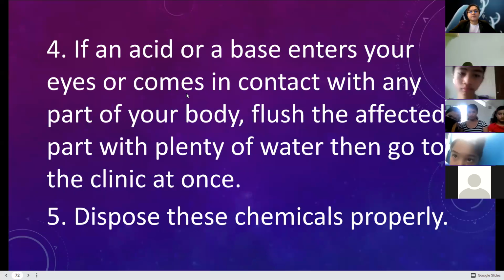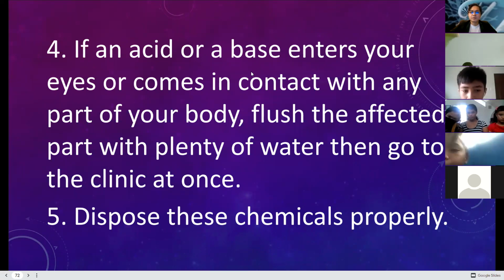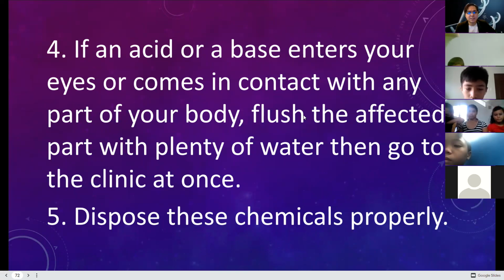Let's move forward. The fourth one, if an acid or base enters your eyes, or comes in contact with any parts of your body, flush the affected part with plenty of water and go to the clinic at once. You need to double check, especially if it is an acid. Again, it can cause serious damage to your tissues.